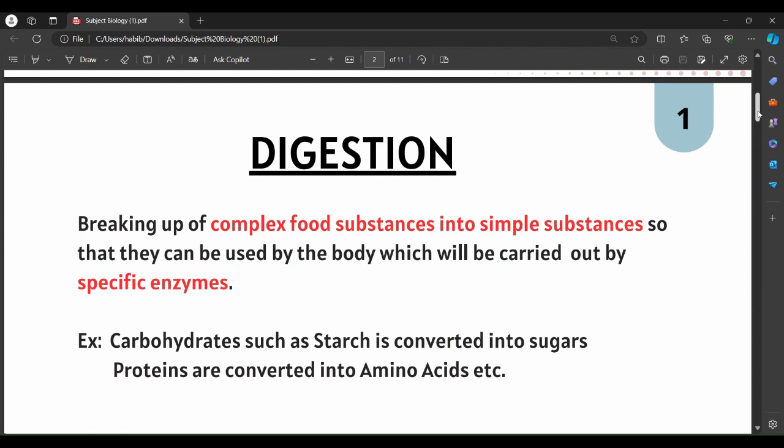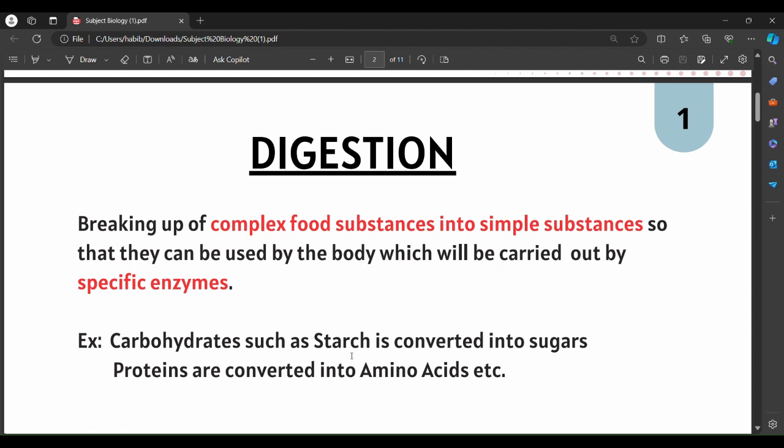Now let us take an example. Carbohydrates such as starch are converted into sugars. If the enzyme specific to starch is not present, it is impossible for starch to be converted into sugars in a short period of time. It might take many years to convert even a small portion of carbohydrates into its simplest form, like sugars.